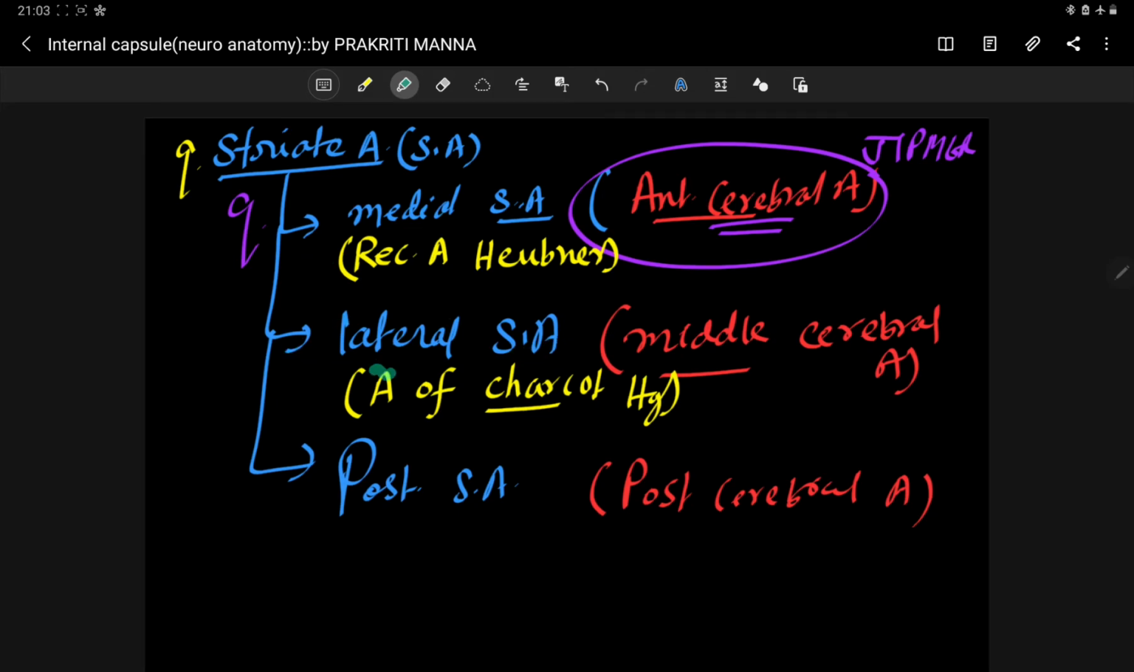Now let's talk about the lateral striate artery. It is also called the artery of Charcot hemorrhage. I will tell this again later. This lateral striate artery is a branch coming from your middle cerebral artery. The middle cerebral artery is forming the lateral striate artery.